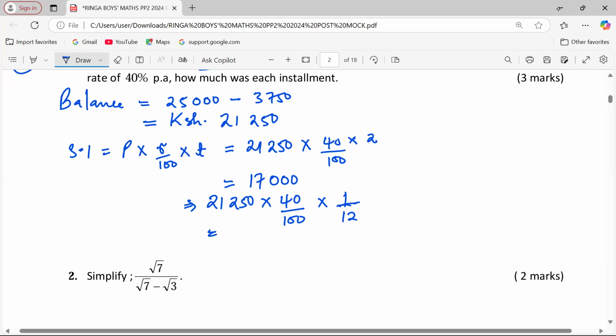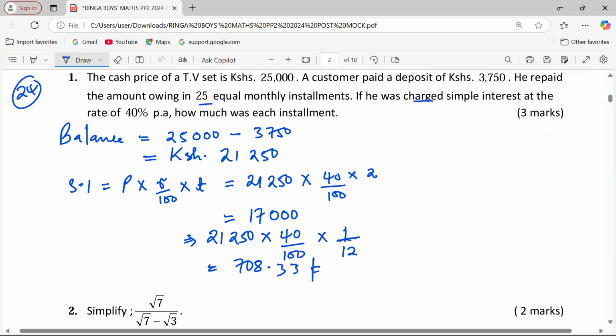So this is going to be 21,250 at the rate of 40% multiplied by 1/12. This gives us 708.33, or 708 Kenya shillings and 30 cents.